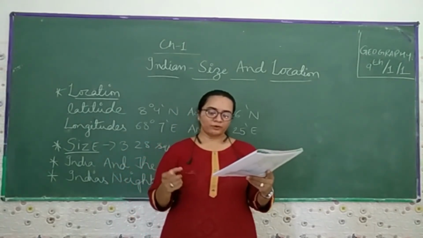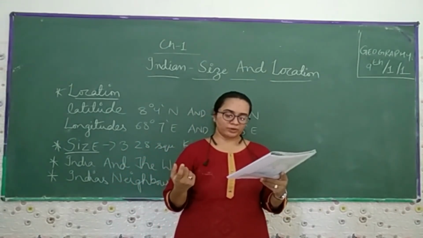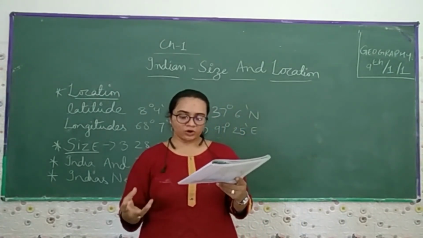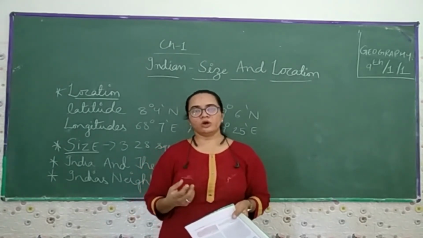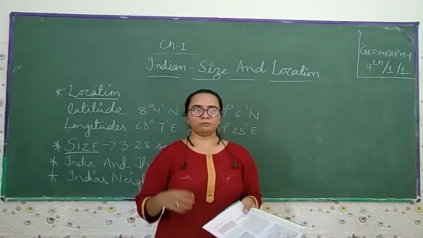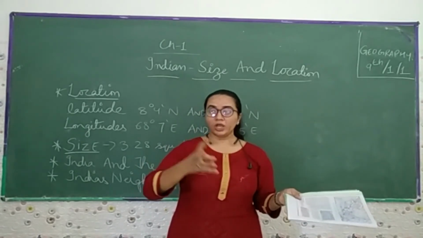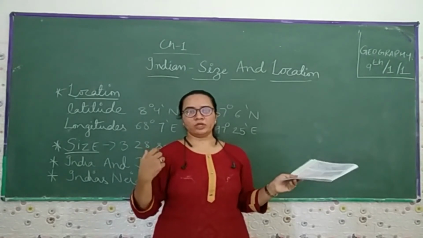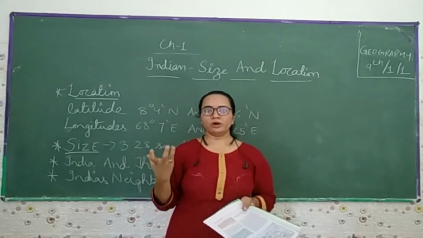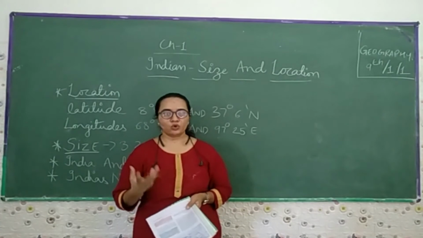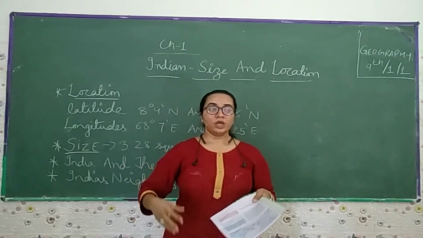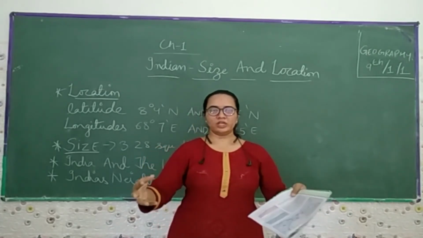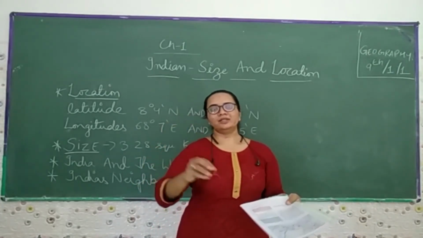It is written that the provinces were ruled directly by British officials who were appointed by the viceroy, and the princely states were ruled by local and hereditary rulers who acknowledged the British suzerainty but retained local autonomy. So you have to keep in mind that the provinces are those states which were ruled by the British and appointed by the viceroy, meaning appointed by the queen. And if we talk about the princely states, they are ruled by local or hereditary rulers, and they have their own autonomy. Autonomy means they have their own power, where they used to regulate the rules and regulations at that particular place.